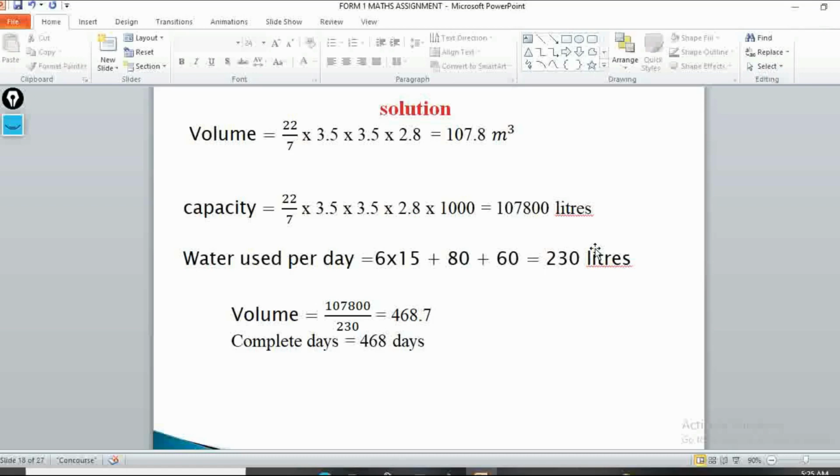And then the family uses this in a day. So we'll have 6 times 15 plus 80 plus 60. So we'll have 230 liters being used within a day.